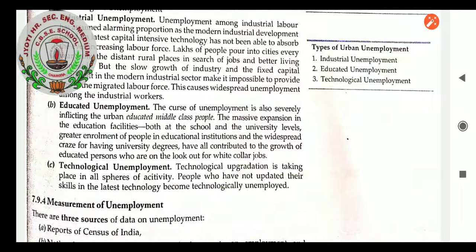This percentage is still existing because now also there are qualified, educated people, and they want jobs matching their qualification, and if they are not getting them, they remain unemployed.